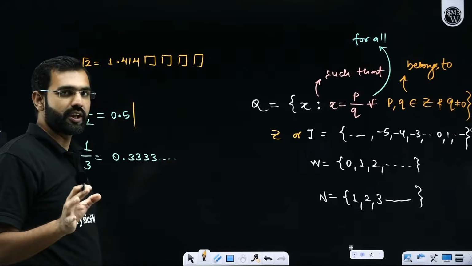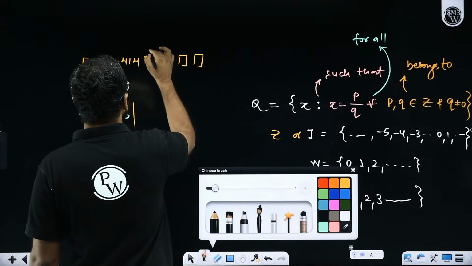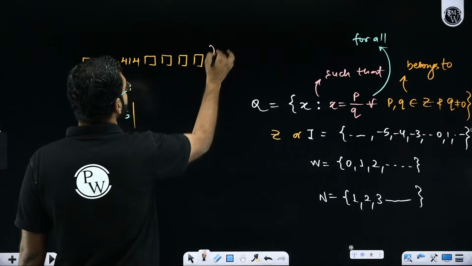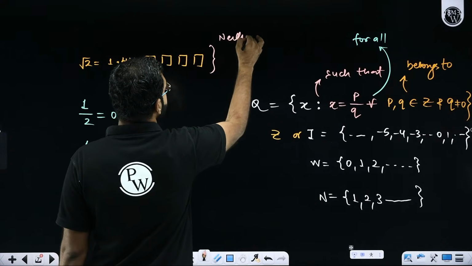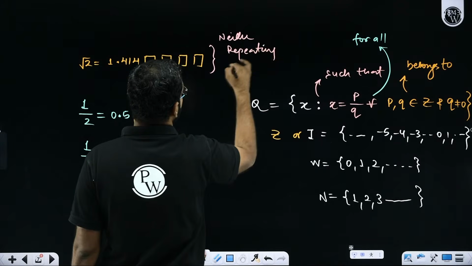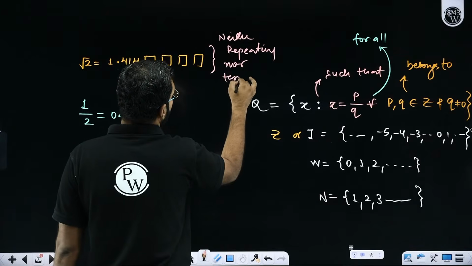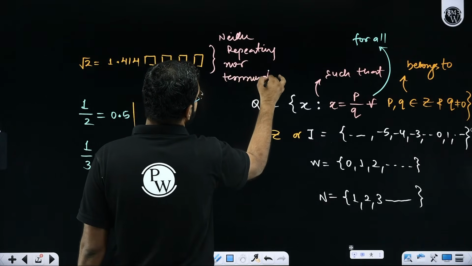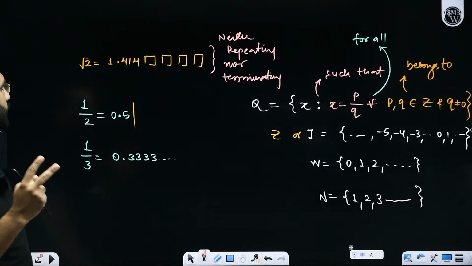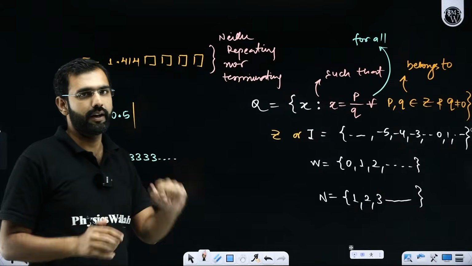And the worst thing happening here is that these digits coming over here are neither repeating nor getting terminated. Shall I repeat this? Everybody got my point? What did I say? I said two things. These digits here are neither repeating nor getting terminated.